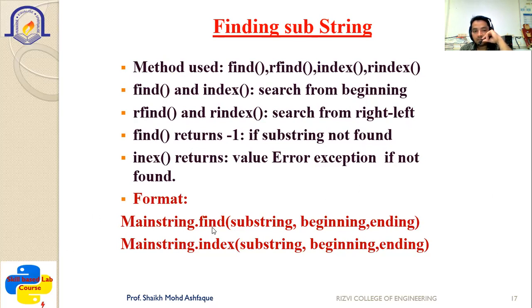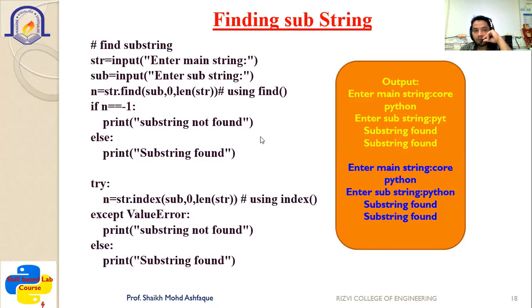And these are the formats: main string dot find, main string dot index, where you give the substring which you want to find, then the beginning and ending of it. See one example here. Finding the substring: str is equal to input, enter a main string. One string is taken as input, and the substring is also taken as input, sub is equal to input, enter the substring. Then we have used n is equal to str dot find, substring, then 0 comma length of str. Length of str means it will calculate the total length of the string str. So it will be 0 to the length of str.